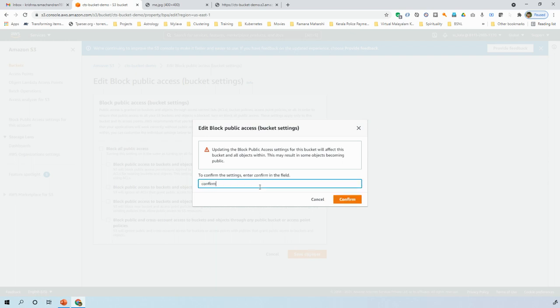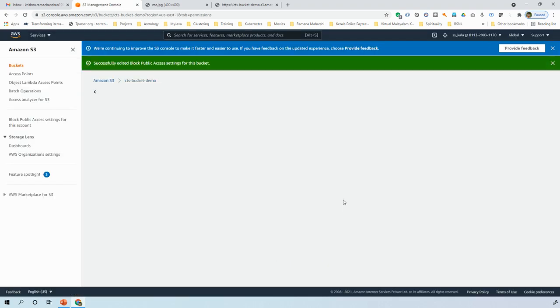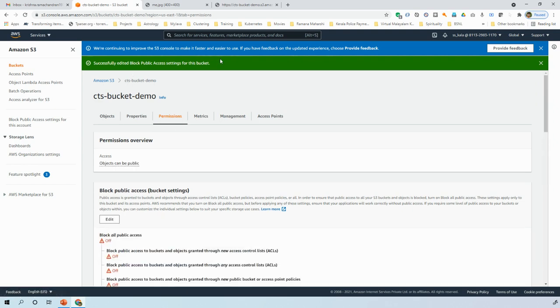Whenever we give an action for any resources, Amazon wants us to confirm our selection. So just enter confirm here and press the button. Now you can see successfully edited. Now my bucket is such that objects can be public.